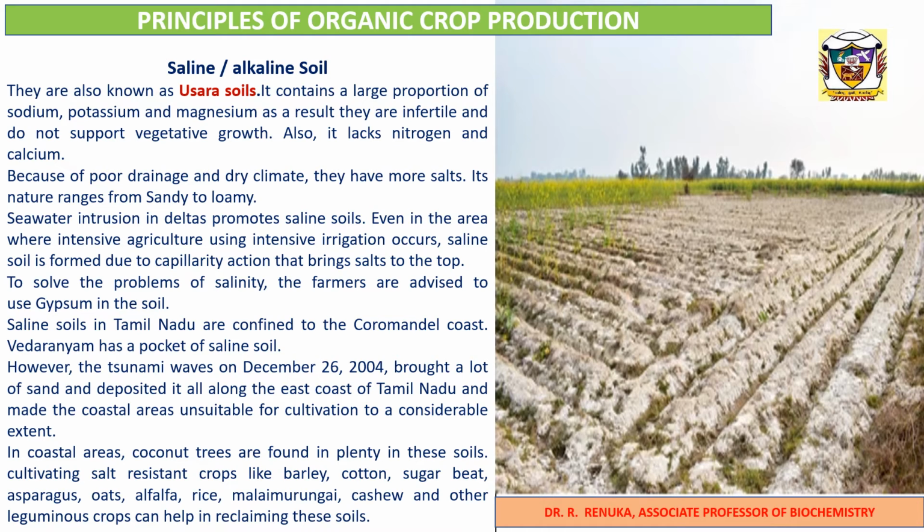However, the tsunami waves on December 26, 2004 brought a lot of sand and deposited it all along the east coast of Tamil Nadu and made the coastal areas unsuitable for cultivation to a considerable extent. In coastal areas, coconut trees are found in plenty in these soils. Cultivating salt-resistant crops like barley, cotton, sugar beet, asparagus, oats, alfalfa, rice, malai murungai, cashew, and other leguminous crops can help in reclaiming these soils.